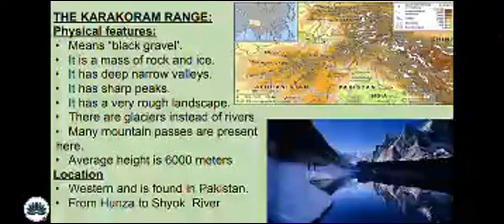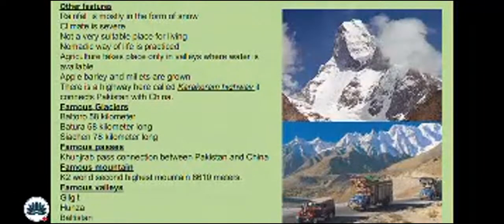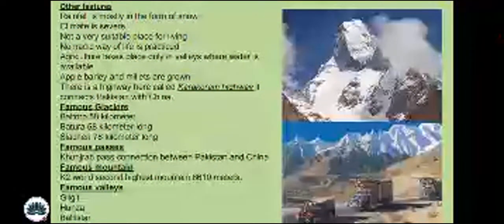It means it is a western mountain. All right. No, it is a northern mountain, but it is located in the west. It is located in the northwest of Pakistan, from Hunza to the Shyok River. The other features: in valleys where water is available, apples, barley, and millets are grown. There is the Baltoro. The famous pass is Khunjerab Pass, the connection between Pakistan and China. The famous mountain is K2, the world's second highest mountain, with a height of 8,610 meters. The famous valleys here are Gilgit, Hunza, and Baltistan.